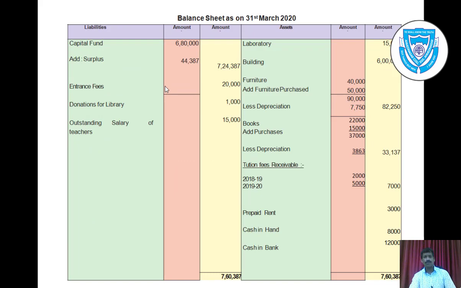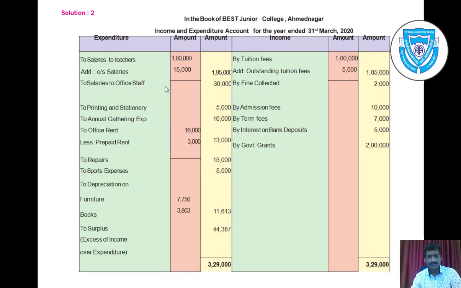So deduct it from the total cost of furniture, and after that we'll get the net amount, net balance, that is 82,250. Take it in the outer column. Then